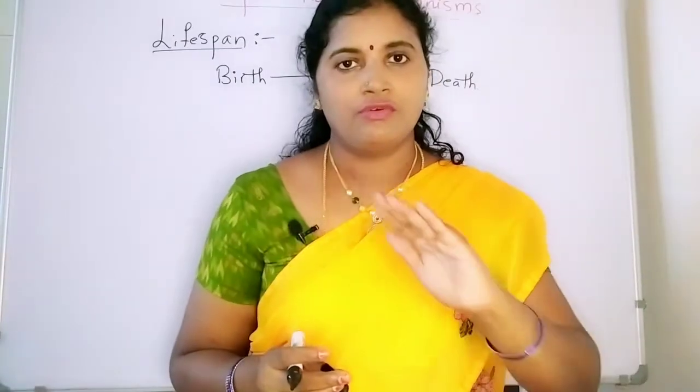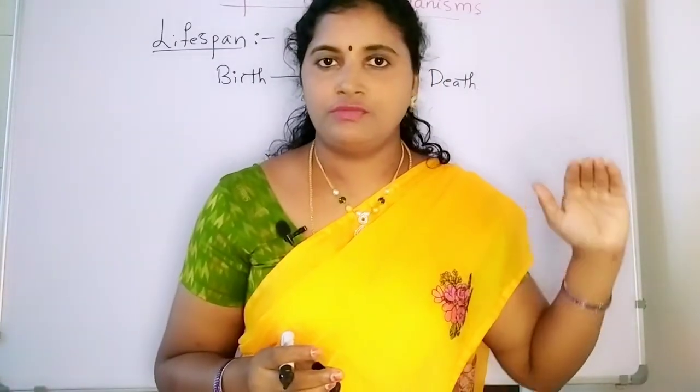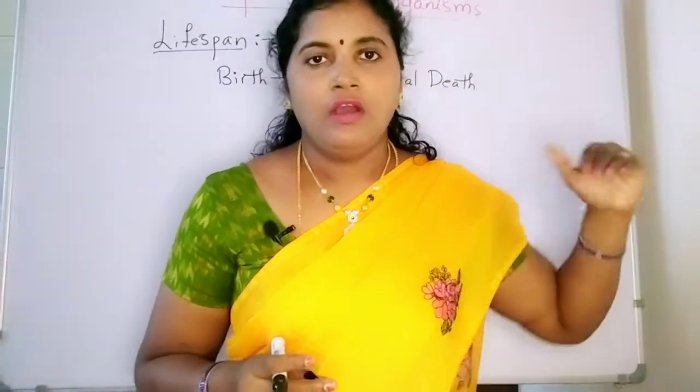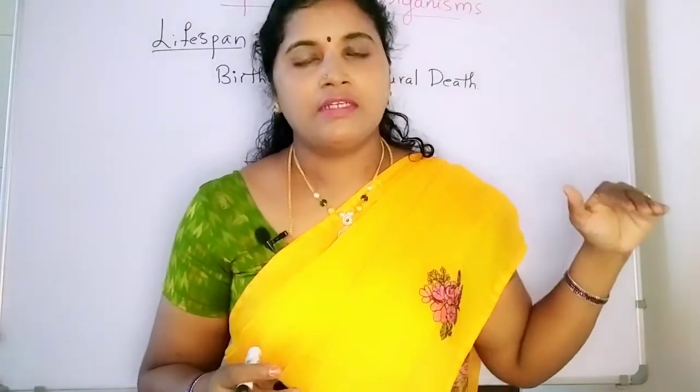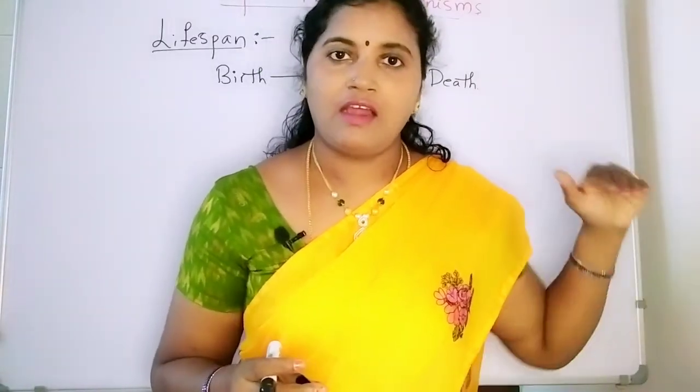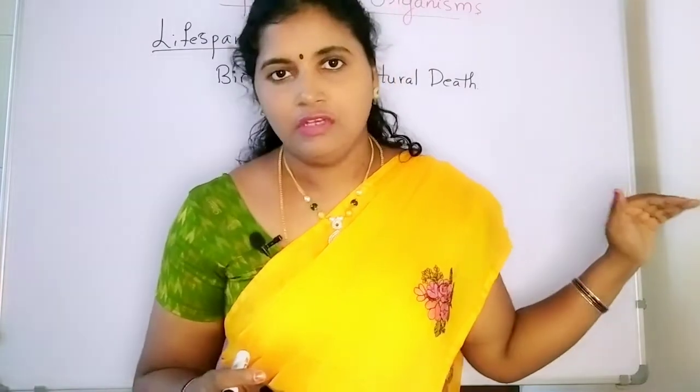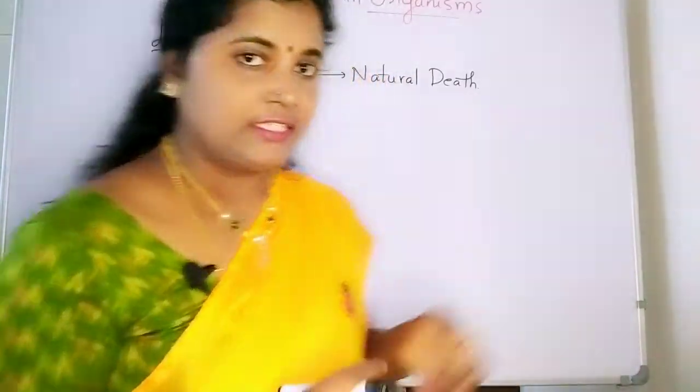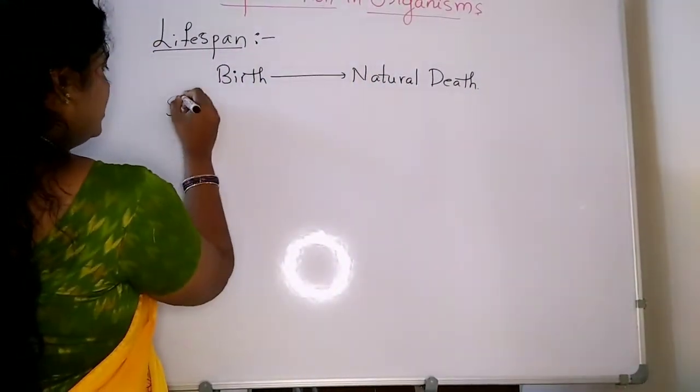So birth to growth, growth to maturity, and become an adult. After that the aging process starts. After aging the person is going to die. These are the stages, so write the stages. What are the stages of life?